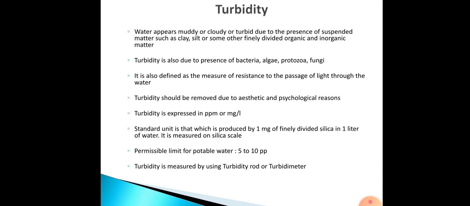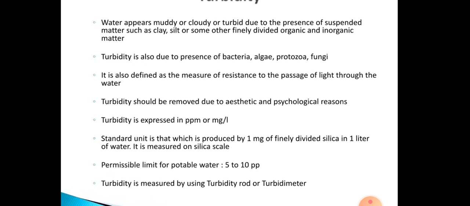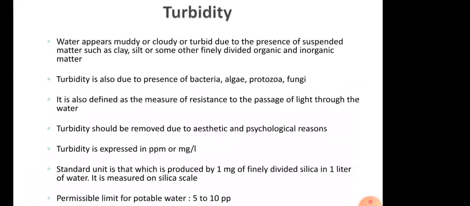So, what do we mean by turbidity? We usually say water is turbid whenever water appears muddy or cloudy. Why does water appear muddy or cloudy? Because of the presence of various suspended matter. For example, clay. When you mix clay in water, it becomes muddy or cloudy.